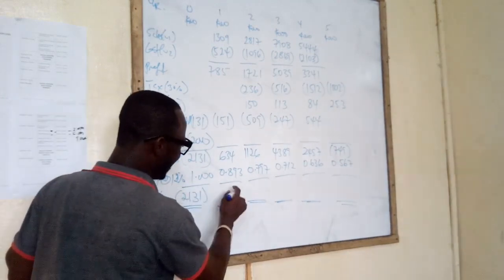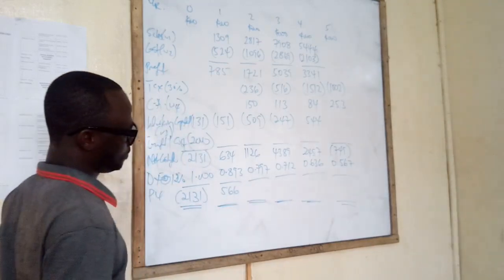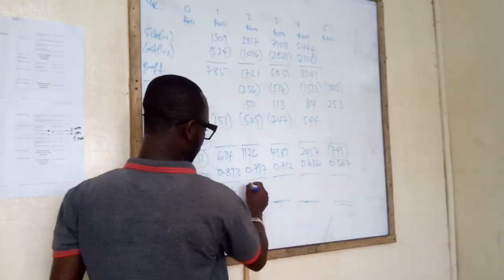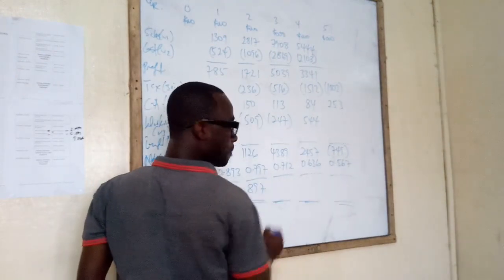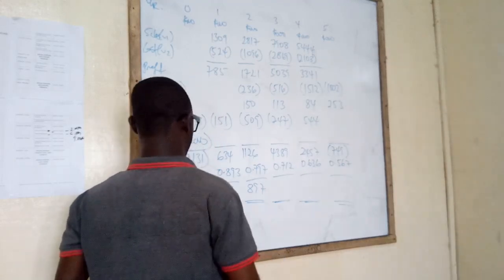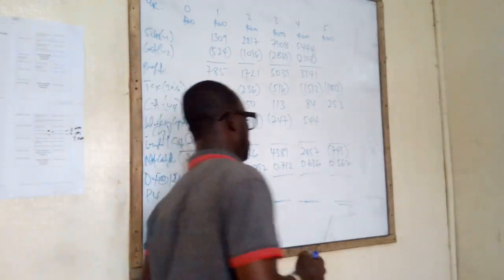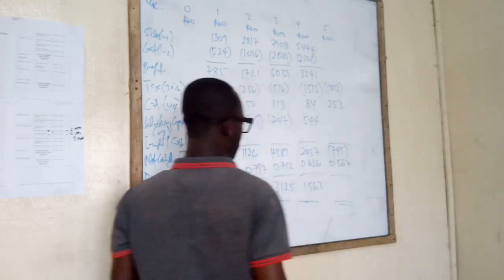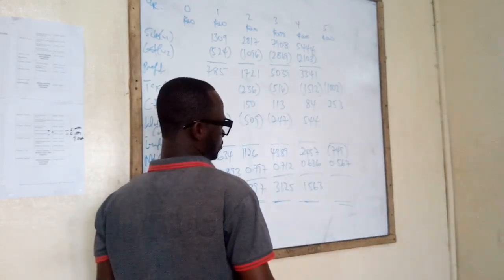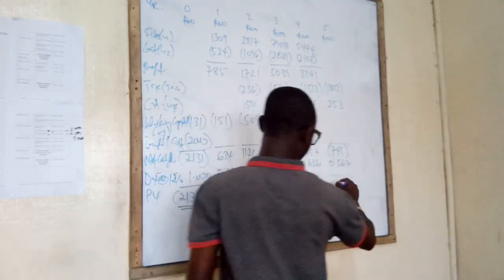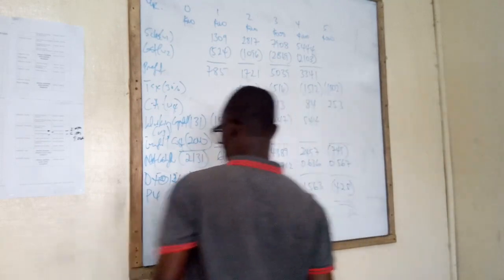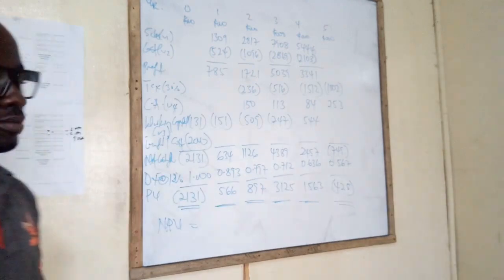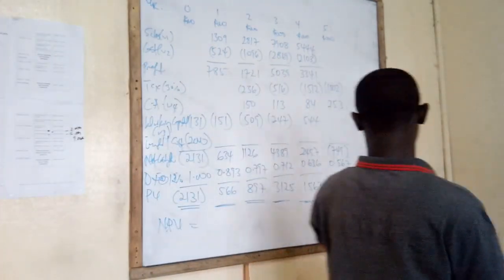2131. 566. 897. How much you say there? 897. 3124. 3125. 1569. 442. So net present value.